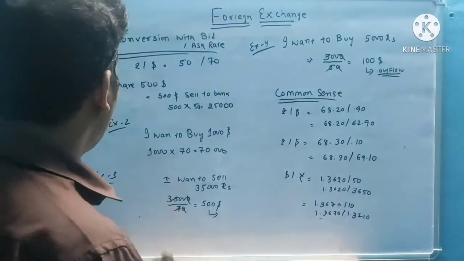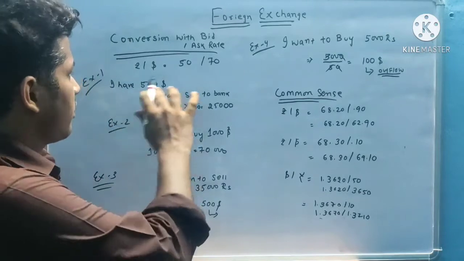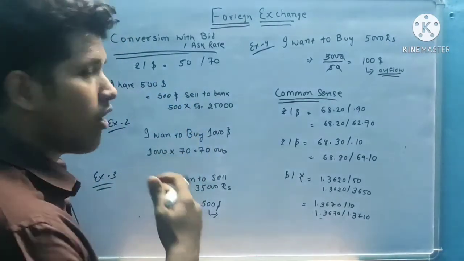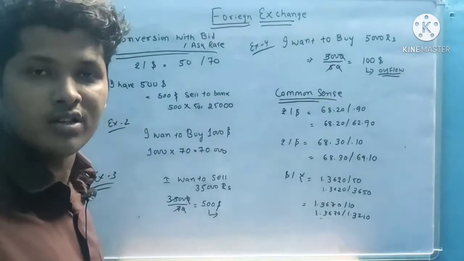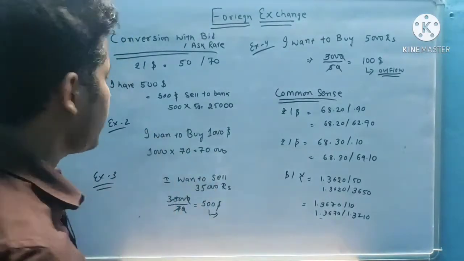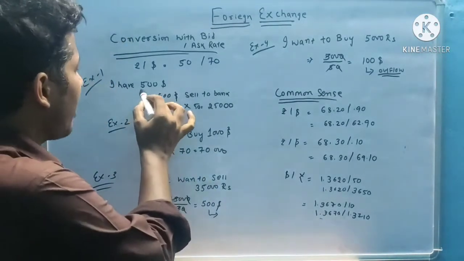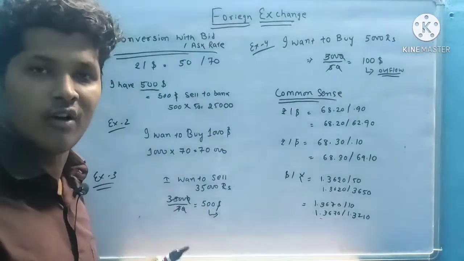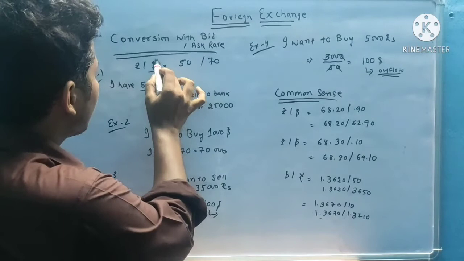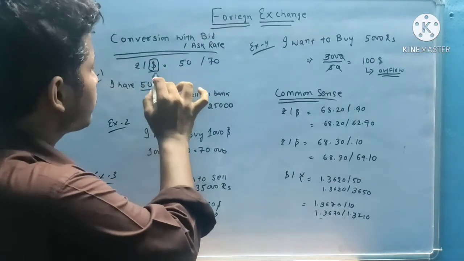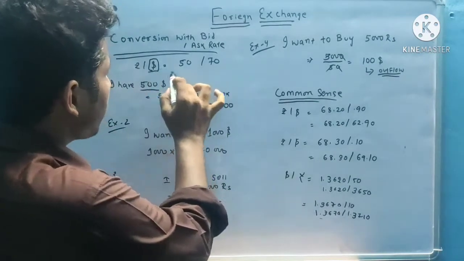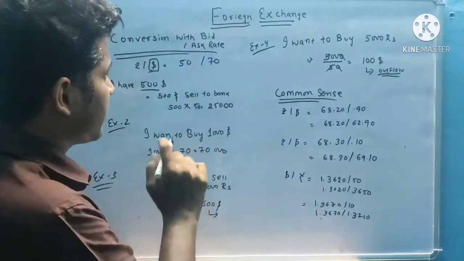Okay, now I come to the discussion. Suppose whenever a question is given with a bid or ask rate, how do I convert the home currency into foreign currency, or foreign currency into home currency? Example 1, case 1. Suppose I have $500. Here the quotation is rupee by dollar, where dollar is the base currency. Next, suppose rupee by dollar is given as 50 or 70.